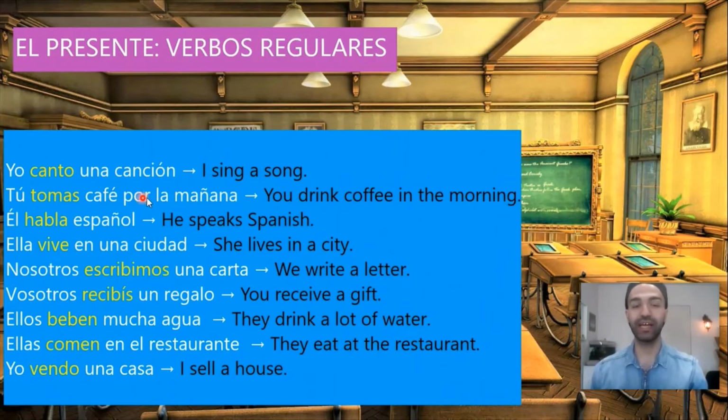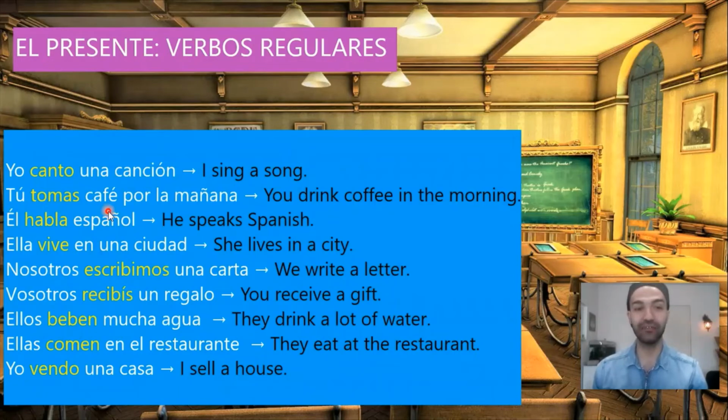Yo canto una canción. I sing a song. Yo canto. Canto, the verb cantar. It ends in -ar. So we conjugate it in the following way. Yo canto, tú cantas, él canta, nosotros cantamos, vosotros cantáis, ellos cantan. Yo canto una canción, I sing a song.